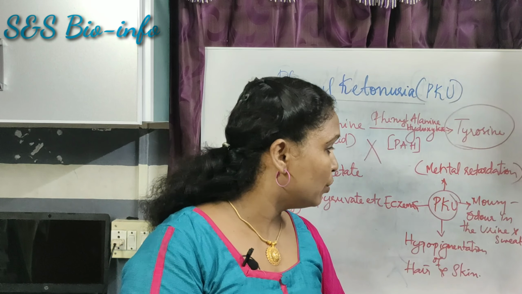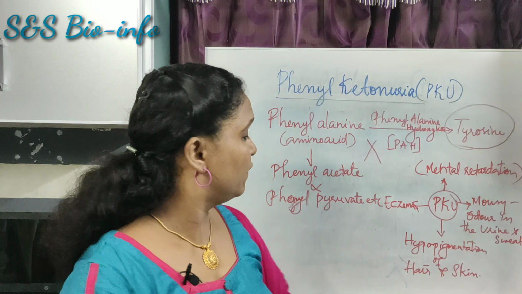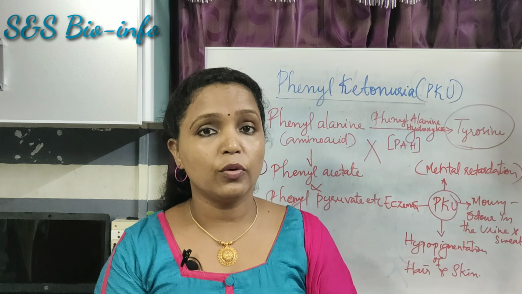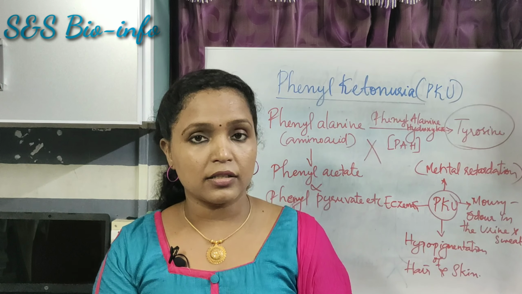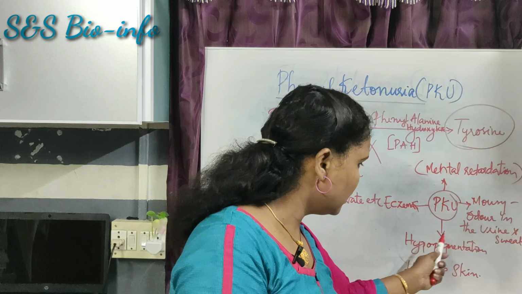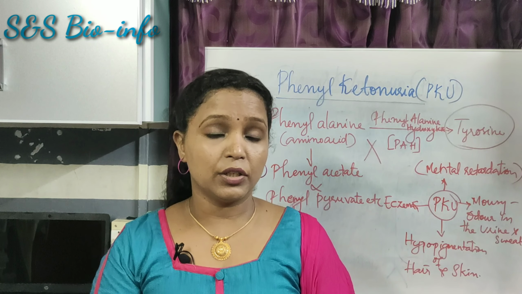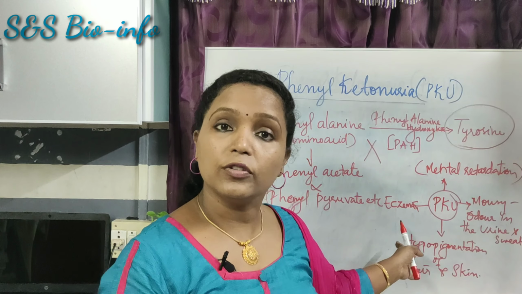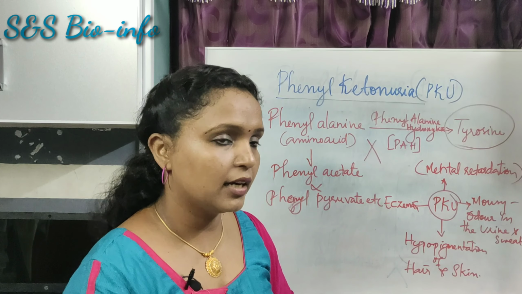The next one, mousy odor in the urine and sweat. How does it happen? If more substances like phenyl acetate, phenyl pyruvate, etc. accumulate in the body, they will be eliminated through the urine, so that it creates a mousy odor in the urine or the sweat of the patient. Third one, hypopigmentation of hair and skin. The melanin pigment controls the color of the skin as well as the hair. Tyrosine is required for the production of melanin pigment, so that it leads to hypopigmentation of hair and skin.